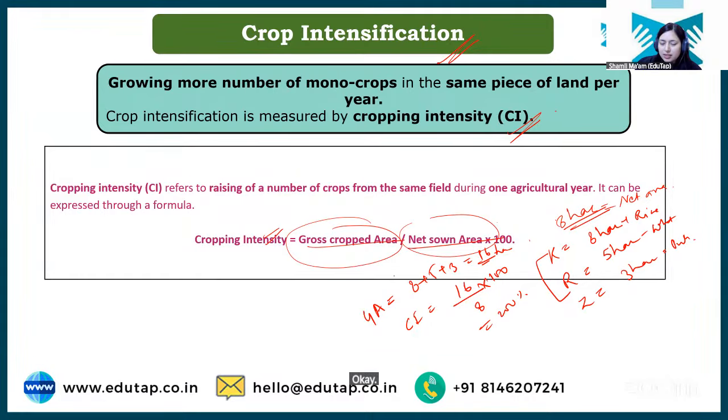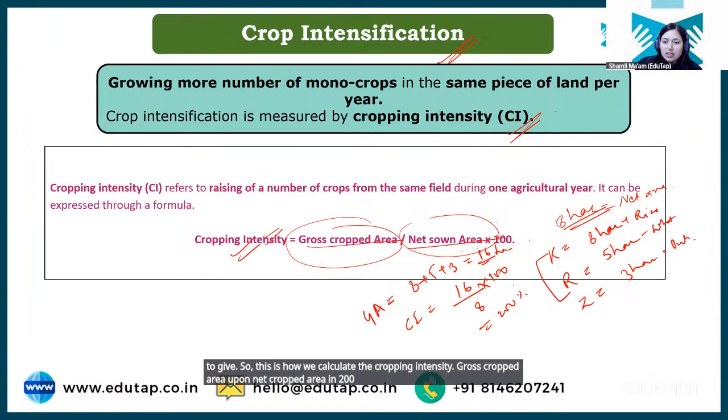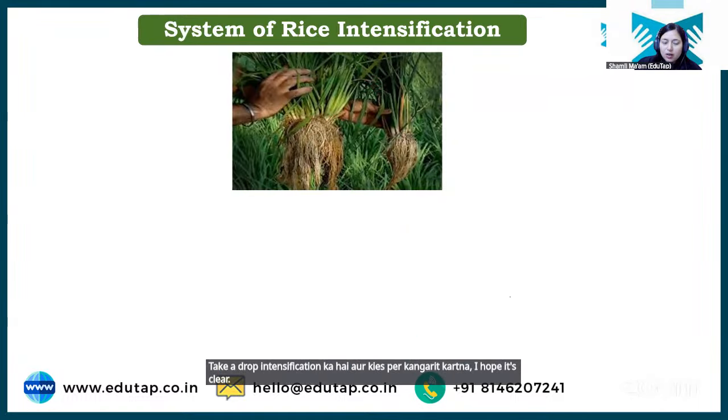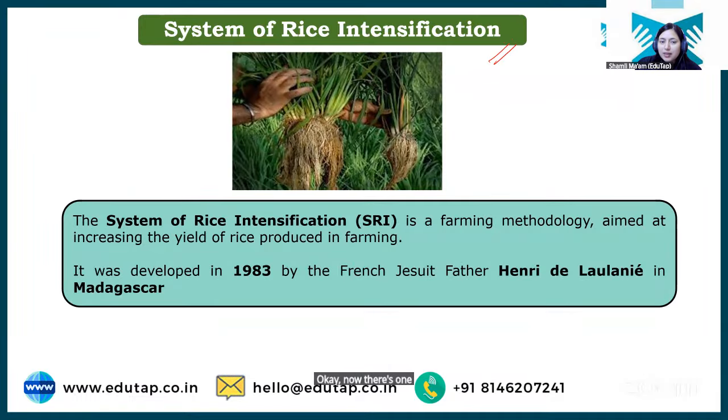ठीक है, so this is how we calculate the cropping intensity, gross cropped area upon net cropped area into 100, right? So cropping intensity for this particular field will be 200%. ठीक है, crop intensification क्या है और कैसे इसको calculate करते हैं? I hope it's clear.